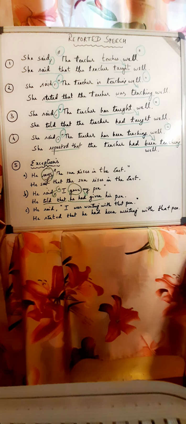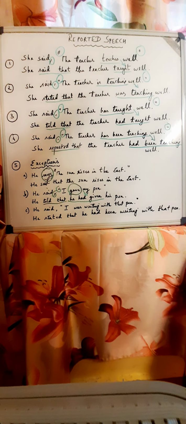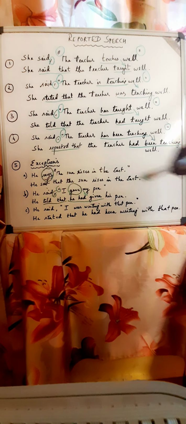So within inverted commas, if you have the simple past, it is changed to past perfect. He had given. So if you have to write this change, you need to be thorough with the past tense forms, isn't it? So within quotation marks, simple past changes to past perfect. He had given his pen.